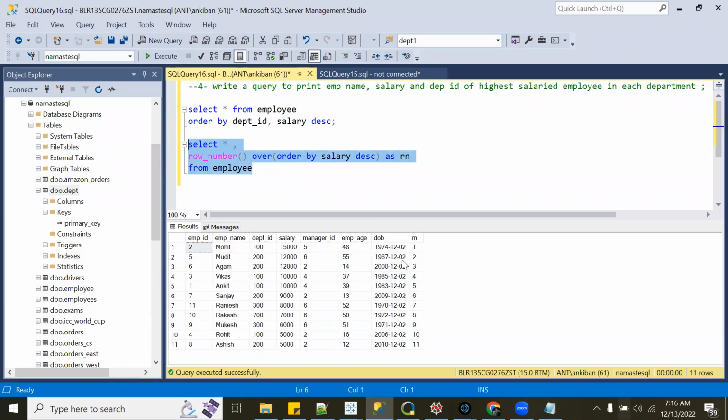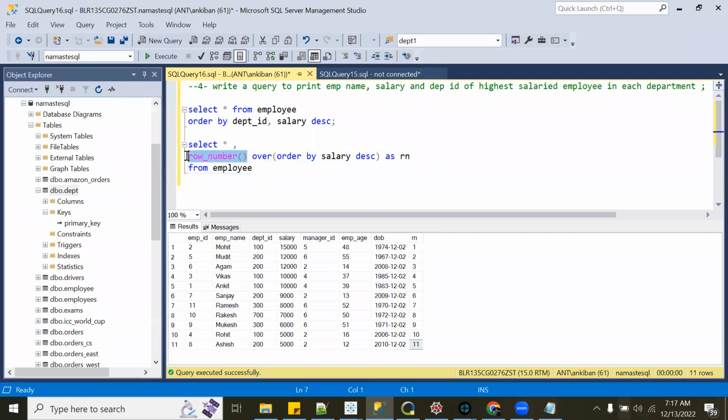If you see this Rn, it is generating a running number 1, 2, 3, 4, 5, 6, 7, 8, 9, 10. Right? It is based on what? Based on salary. So the highest salaried employee has got rank 1, row number 1. Then 2, 3, 4. The lowest one has the last one, 11. Right? What is happening here?